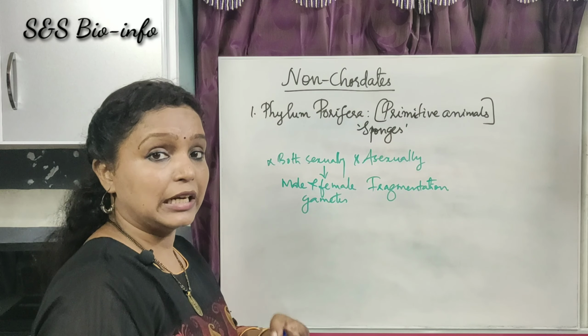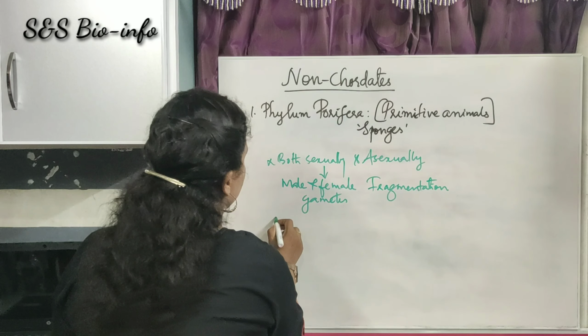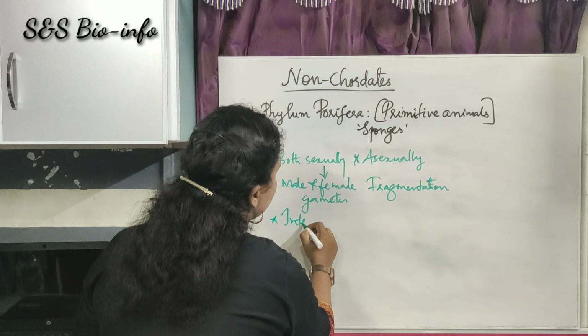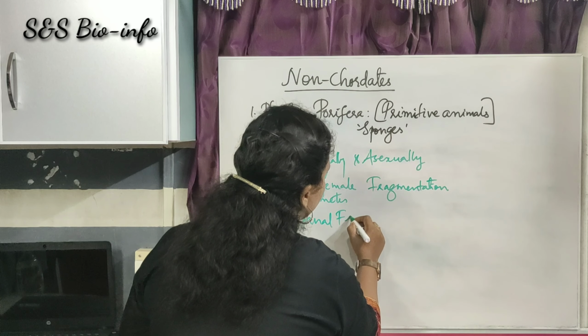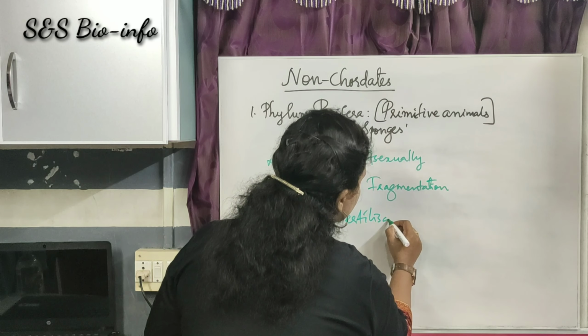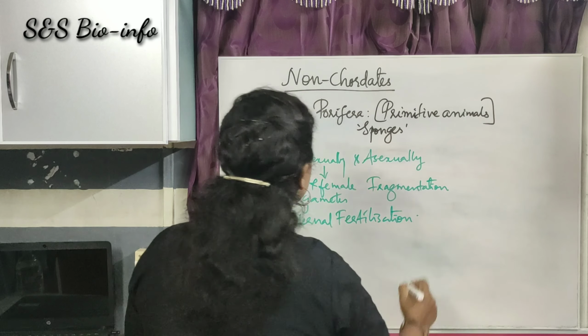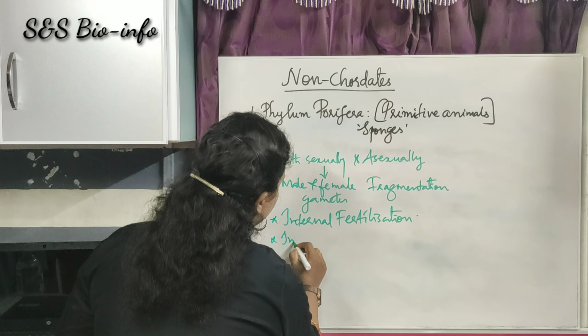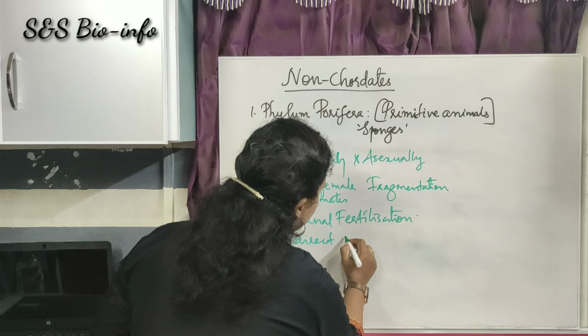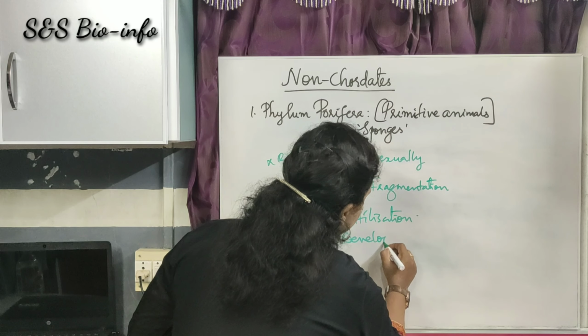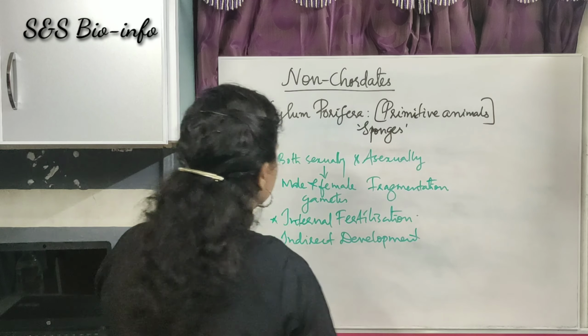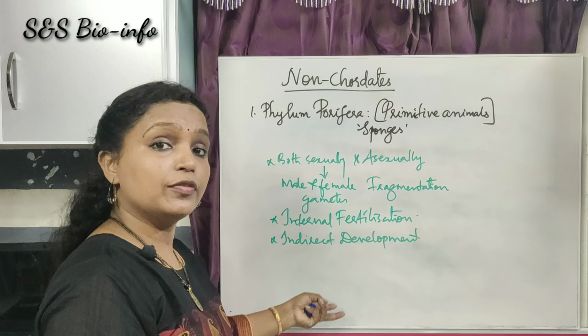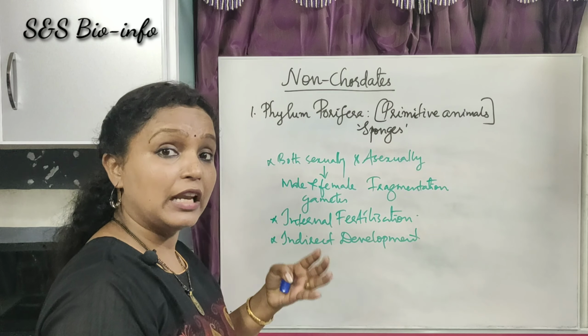The next one, fertilization. Fertilization is internal. So here I can write internal fertilization. It means fertilization takes place inside the body. Indirect development. That means the development of the young ones by means of larval stage.